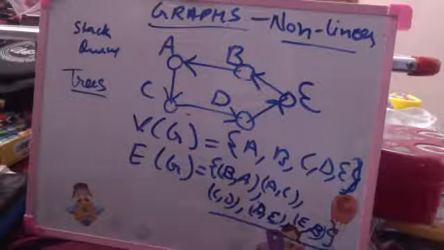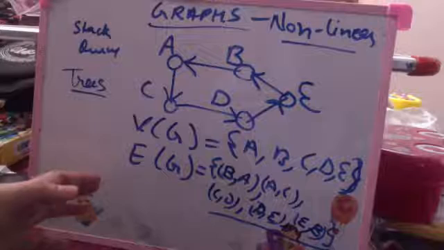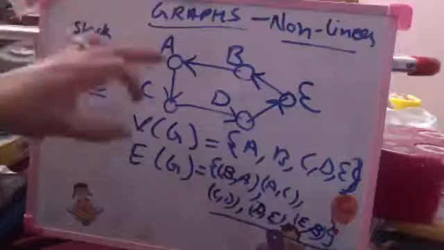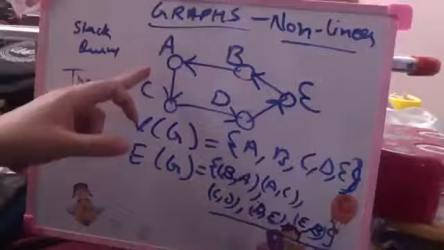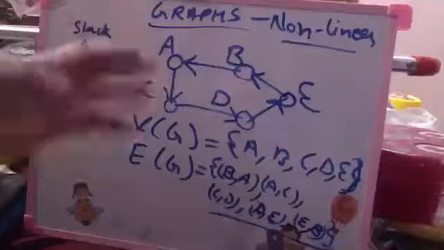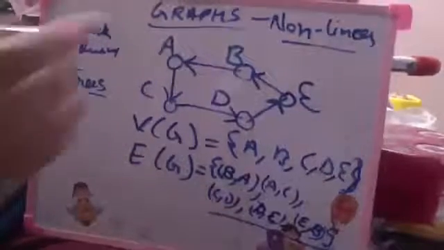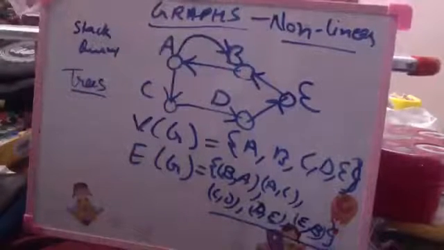Now, this is a directed graph. Before this, we only talked about undirected graphs. In a directed graph, this edge is not A to B, this is B to A. In an undirected graph, an edge from A to B is implicitly an edge from B to A also. But in a directed graph, if I have to have an edge from A to B, then I have to represent it separately.